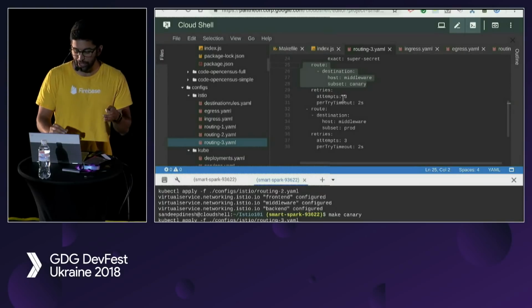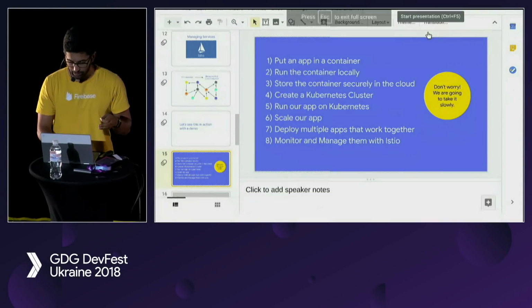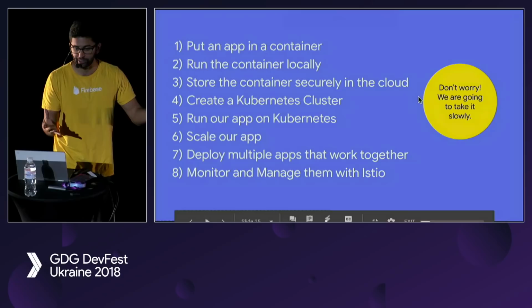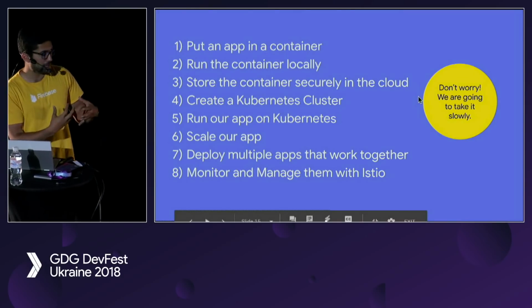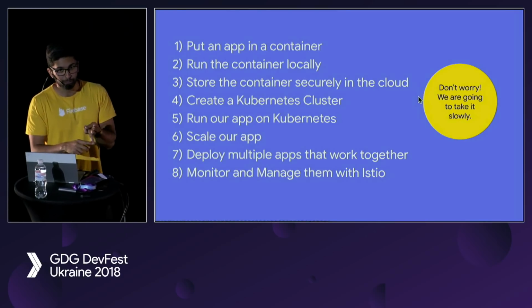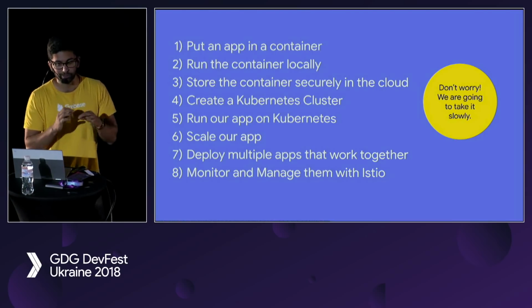So you can see right now that if we go back to our slides, with Istio, with Kubernetes, we were able to run these containers on the cloud. Each one was 3 different deployments. And then with Istio, we were able to configure them, secure them, route them to the right place, and really ensure and monitor and manage them, again, without doing anything specific for Istio, right? It just adds all these capabilities for free out of the box, which is really nice. So this is the beginner intro talk.